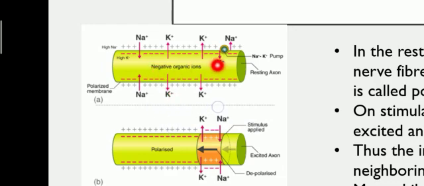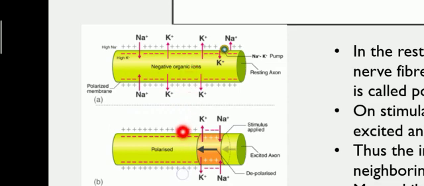Here we can see there are positive ions present on the surface. This is the surface of the axon, and this is the structure of an axon. These are the positive ions present on the outer surface of the axon. Here also positive ions are present on the outer surface of the axon, and the negative organic ions are present at the inner surface of the axon.